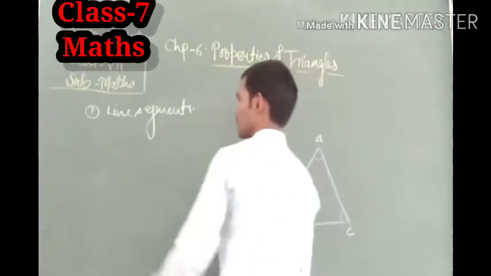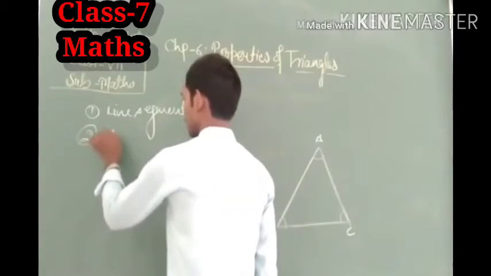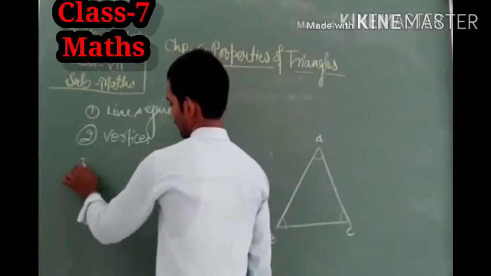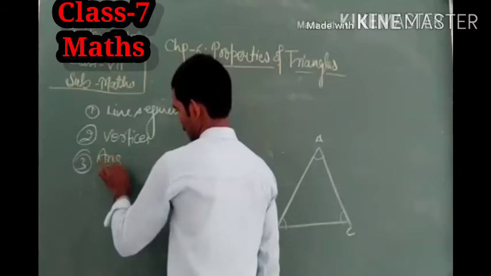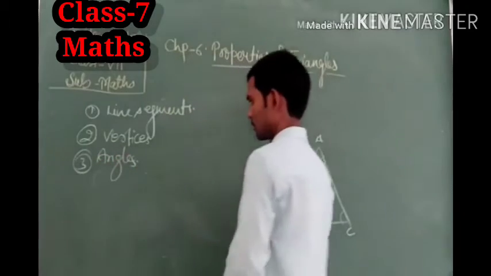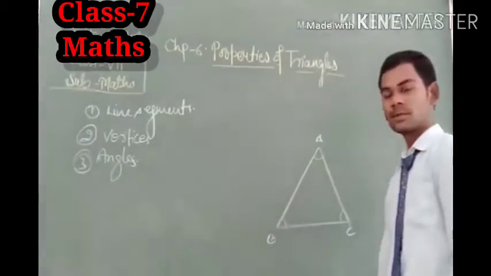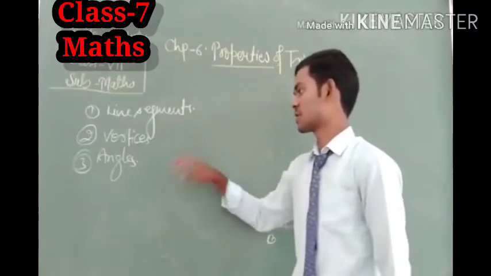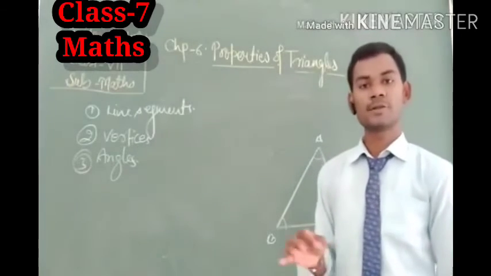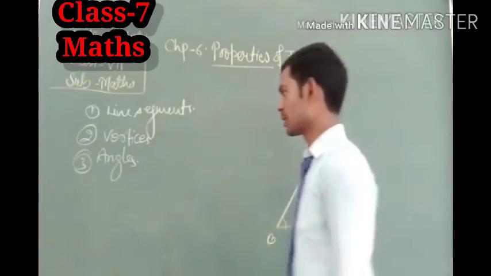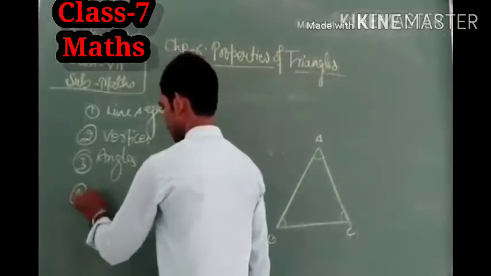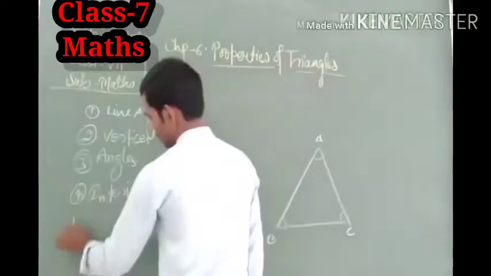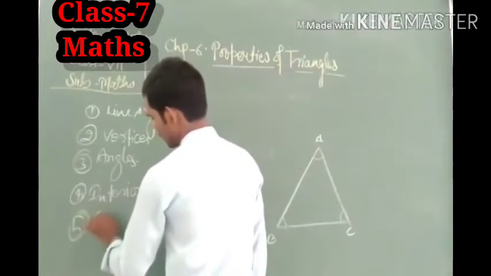So the second element is vertices, and the next one is angles. Many students know that a triangle has only three elements, that is the line segments, vertices and angles. But no, it also has interior and, the fifth, exterior.